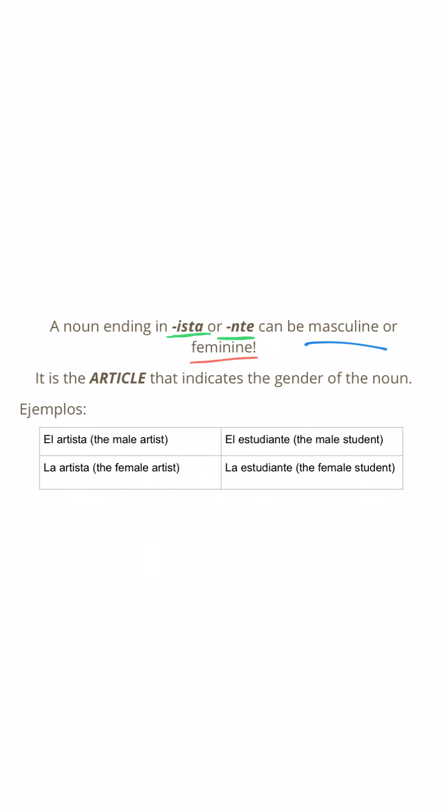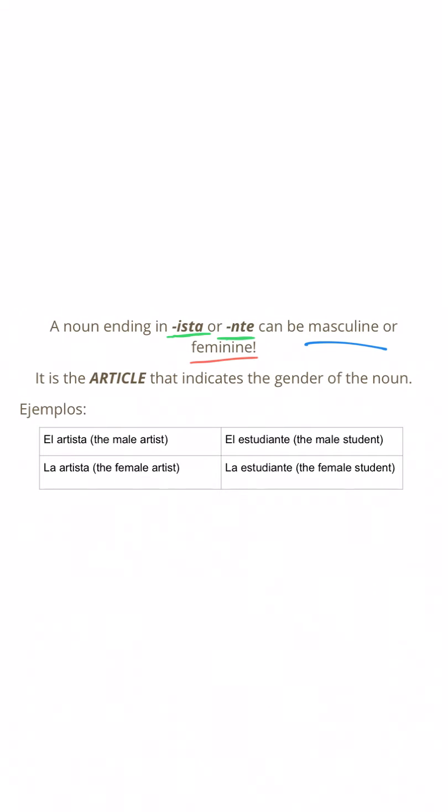So this only applies when you are talking about a real person. So any noun that has its own gender, like let's take for instance, la radio. I can't make this into a masculine noun. I cannot call it el radio. No, just can't do it. It's its own noun, which means it has its own gender. So what I'm talking about here in this slide is people who have their own gender, in which we refer to them. So this is what I mean.